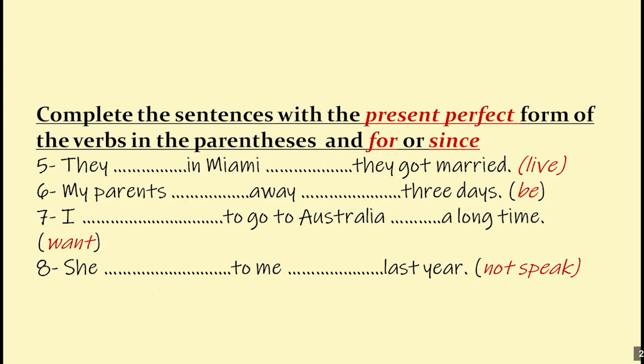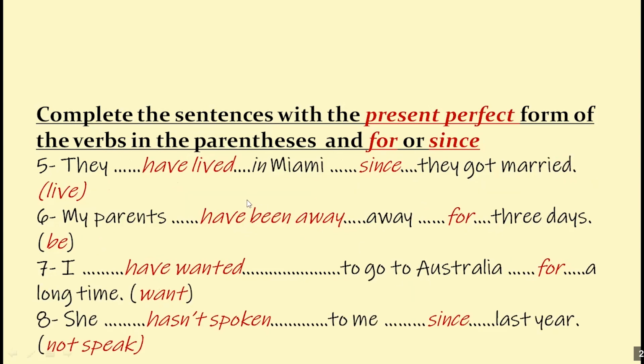Okay. Now I'm going to show you the right answers. They have lived in Miami since they got married. My parents have been away for 3 days. That's a period. I have wanted to go to Australia for a long time. She hasn't spoken to me since last year.